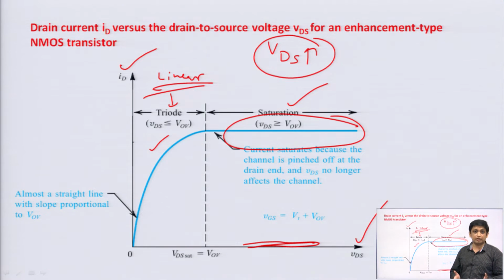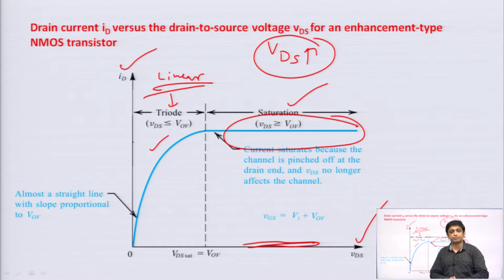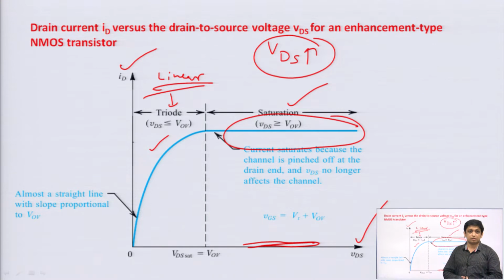To form the channel, it is very important that your gate to source voltage should be greater than threshold voltage, fine. And once your channel is formed, your channel is induced, then by using different conditions we can operate the MOSFET in linear region or in saturation region. If we want to design an amplifier, then we use MOSFET in saturation region, but in BJT, the BJT works as an amplifier in active region. MOSFET works as an amplifier in saturation region.